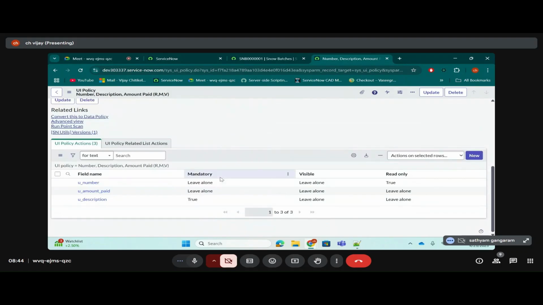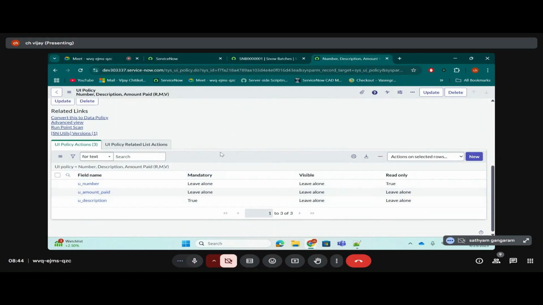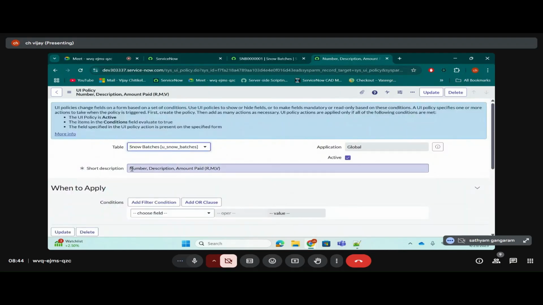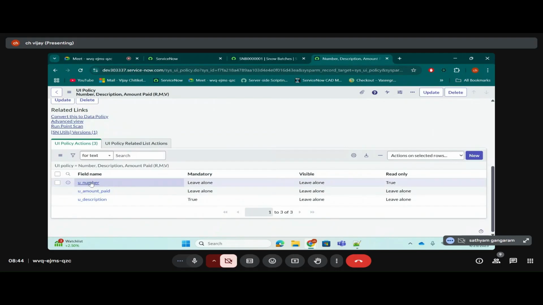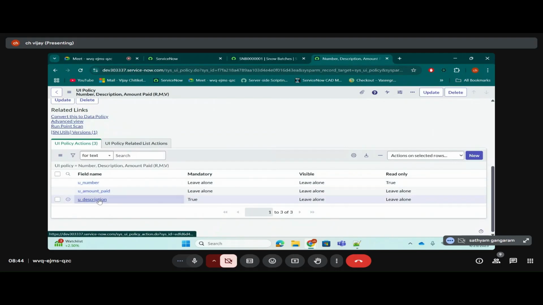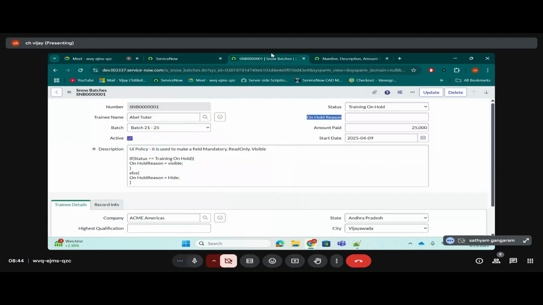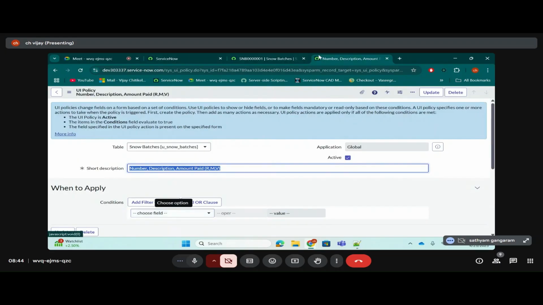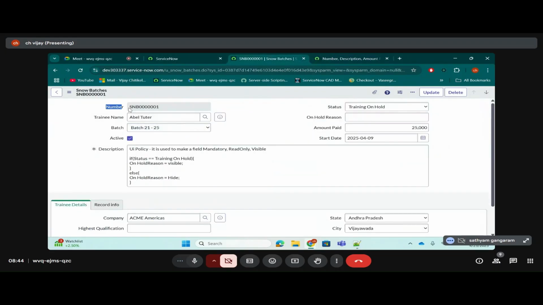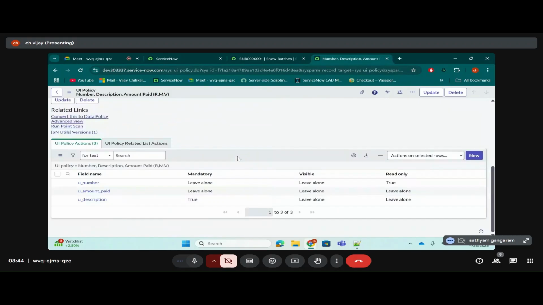See, in this case there is no condition. Here, number and description and amount paid are made mandatory, number is made read only, amount paid hidden, and description mandatory, with no condition. But in our case, there is a condition. If you add the condition here, then number, description and amount paid will also act as per that condition. But I don't want any condition there, so you should create a new UI policy.